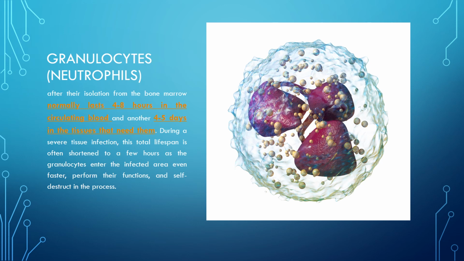Granulocytes or neutrophils. After their release from the bone marrow, they normally last for 4–8 hours in the circulating blood, and another 4–5 days in the tissues that need them. During a severe tissue infection, this total lifespan is often shortened to a few hours, as the granulocytes enter the infected area even faster, perform their functions and self-destruct in the process.